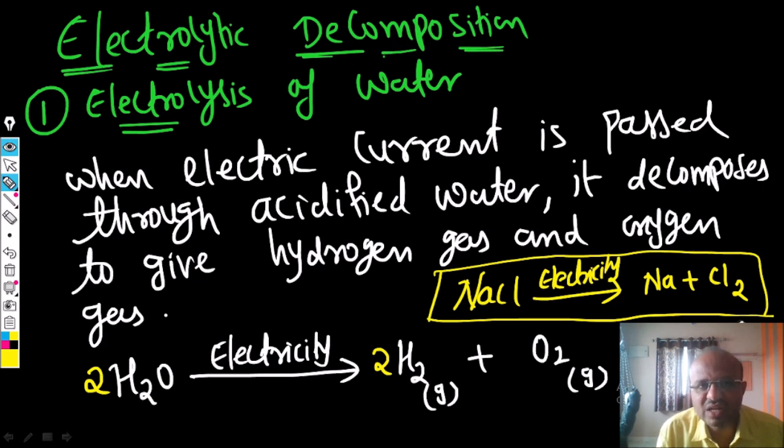There is one activity given in your textbook. That activity also we have to do, and we have to draw the diagram also. In your exam, a 3 marks question, they will ask explain the electrolysis of water, meaning how you are decomposing the water with the help of electricity. That you have to explain with the diagram and with construction. So we will learn that activity, how you are able to decompose the water.